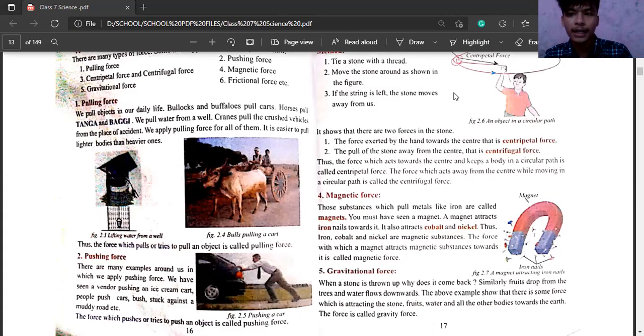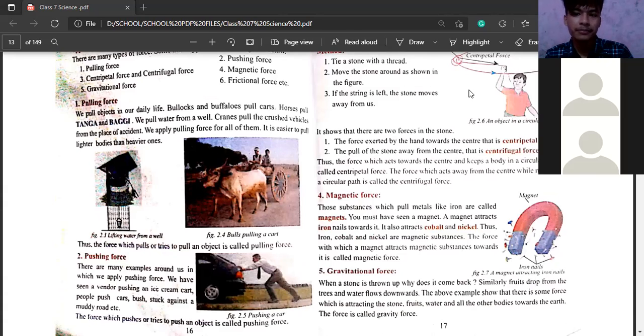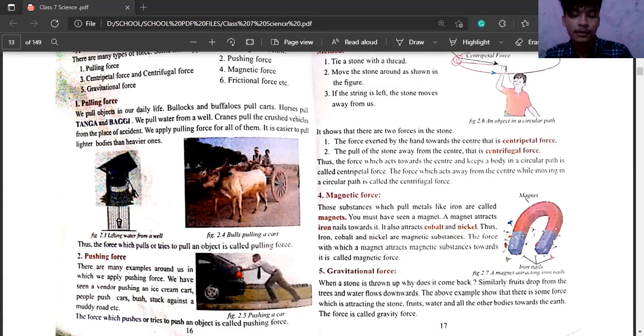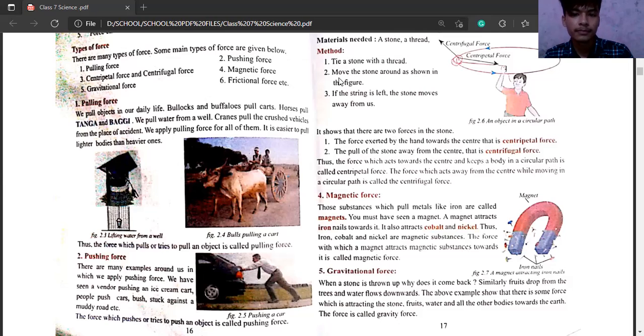You are three students here. You can tell one example. What is the example of pulling force?